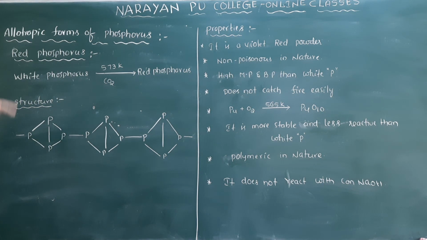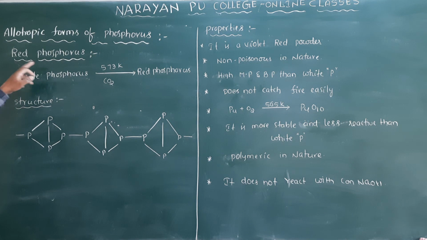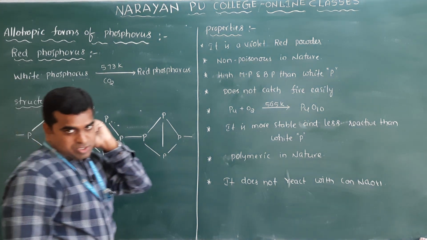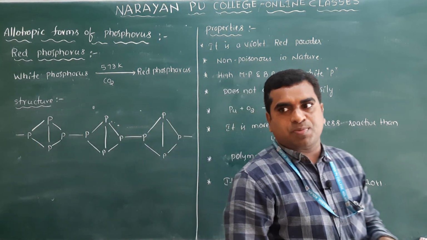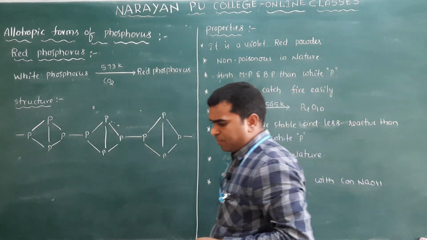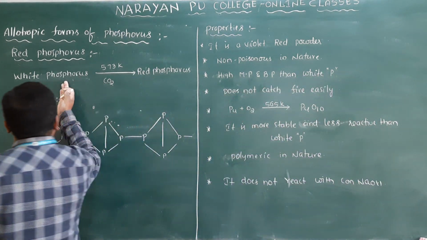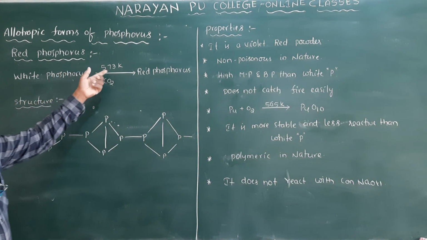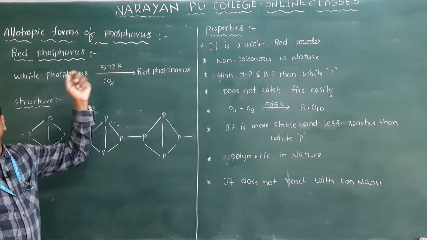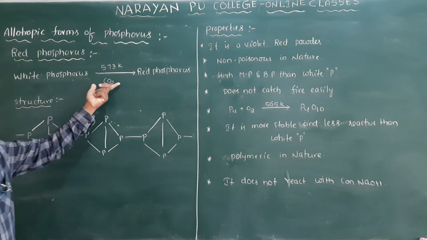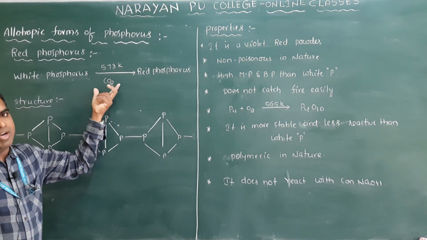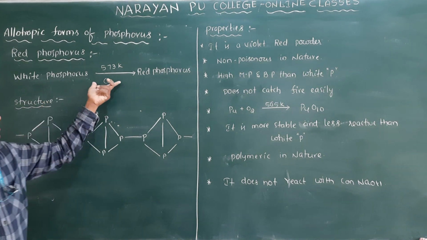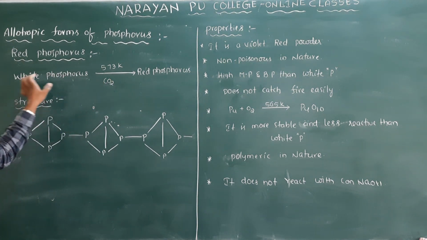So that was white phosphorus. The next one is red phosphorus. Clear? So first, the preparation: how to prepare red phosphorus. Previously we discussed how to prepare white phosphorus. So you take white phosphorus and heat it at 573 Kelvin in an inert atmosphere. Maintain carbon dioxide gas, as carbon dioxide is an inert gas. So that's why it is inert.